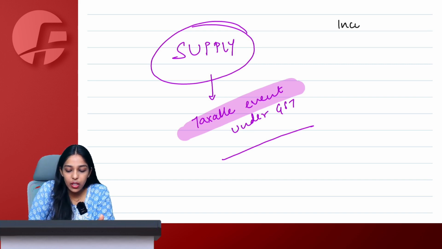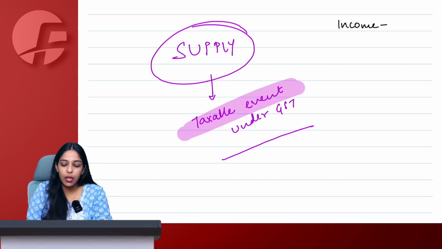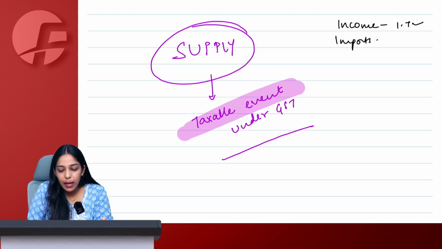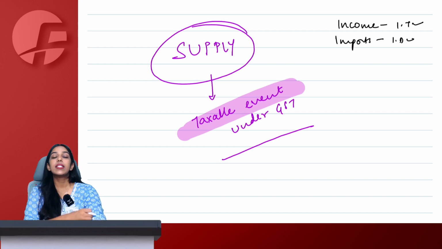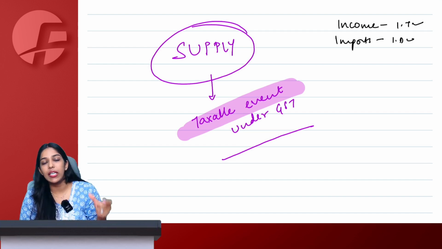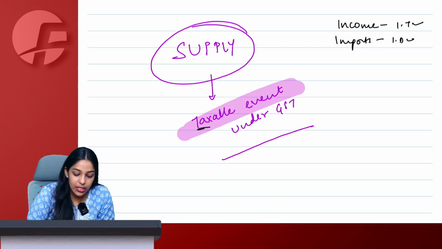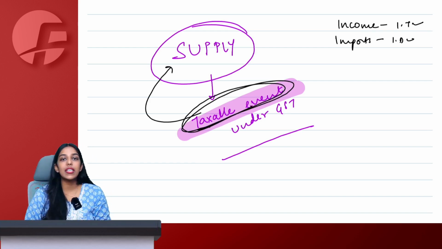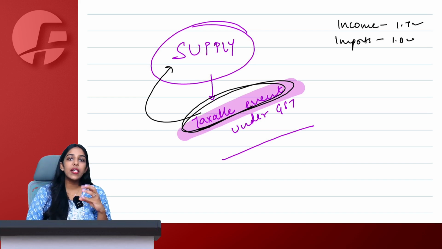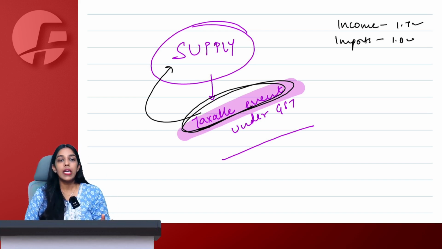Let's say if I earn income, only then I am required to pay income tax. If I make imports, only then I am required to pay import duty. Similarly, which is the activity that I do leads to the trigger of GST. So this taxable event under GST is supply. Now supply is a very comprehensive broad term. Supply includes sale, transfer, barter, exchange, license, lease, disposal, everything forms part of supply only.